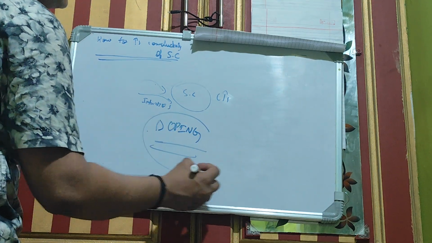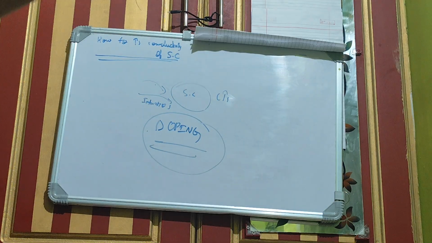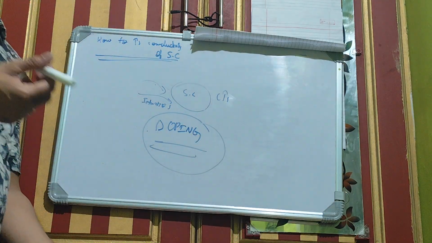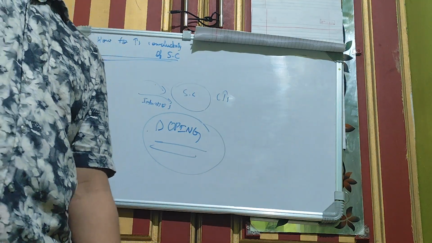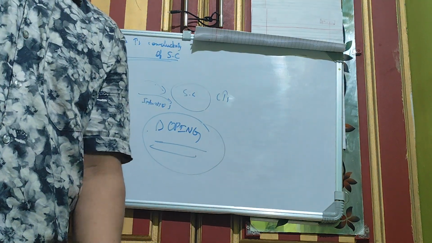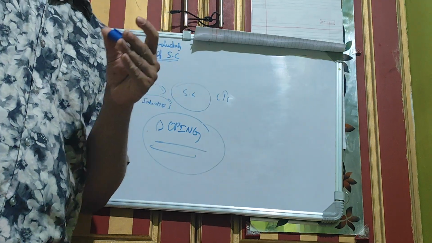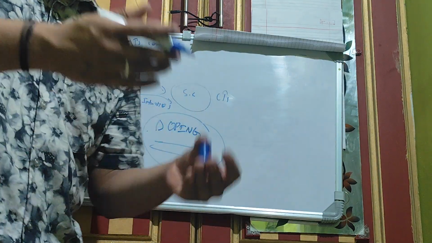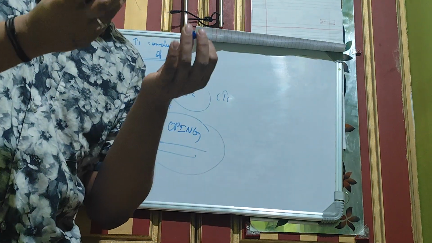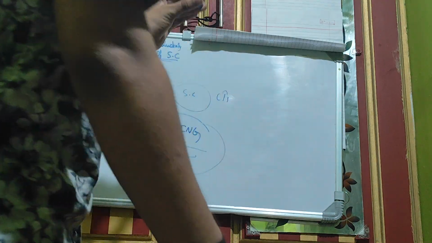So this process is referred to as doping. What is doping? Doping is the process of adding impurities to the semiconductor so as to increase its conductivity. Once again, slowly. What is doping? Doping is the addition of impurities to a semiconductor so as to increase the conductivity of the semiconductor. So that's the basic definition for doping.